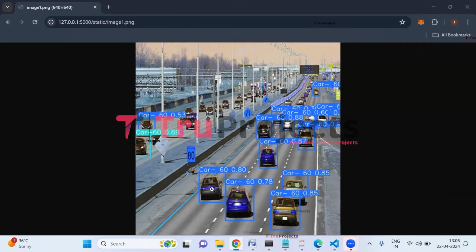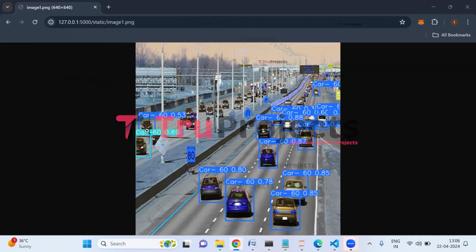So here we can see that the cars are detected with the blue color bounding boxes, and on top of the bounding box we can see it is written as car, and here we can see the speed which is 60, and we even have a probability score which tells us the confidence level of the application in labeling car speed as 60. So here we can see many cars are detected with their speeds and probability scores.